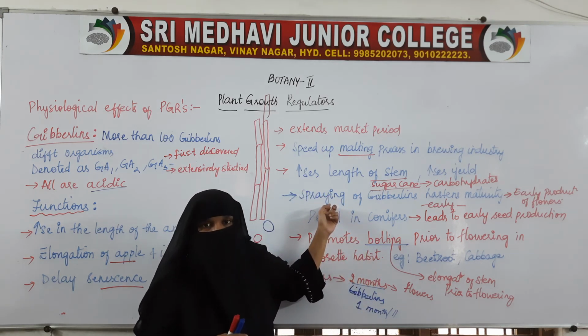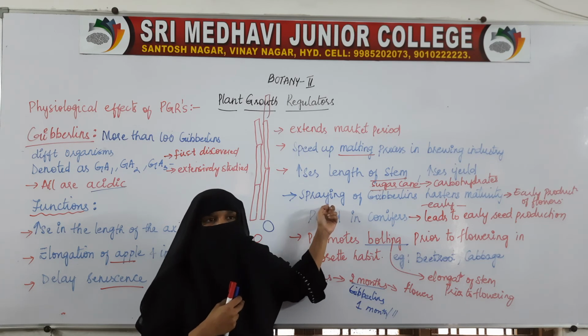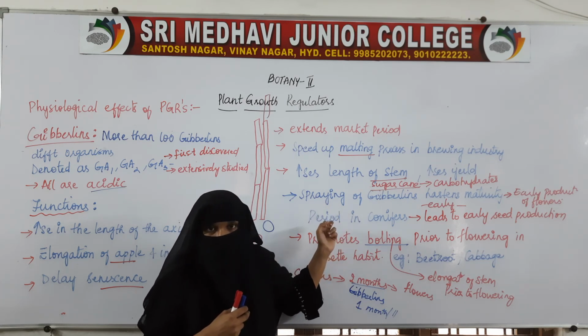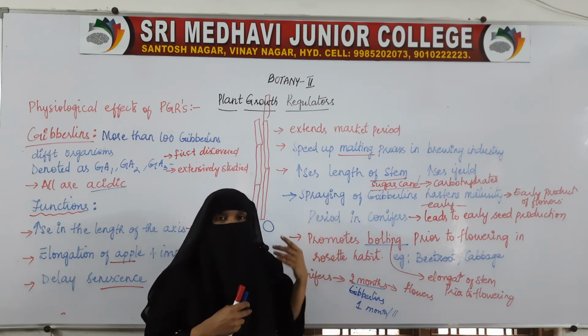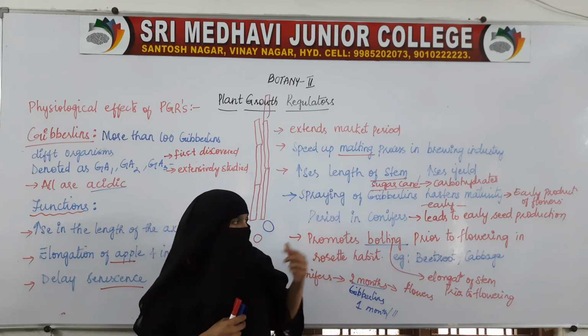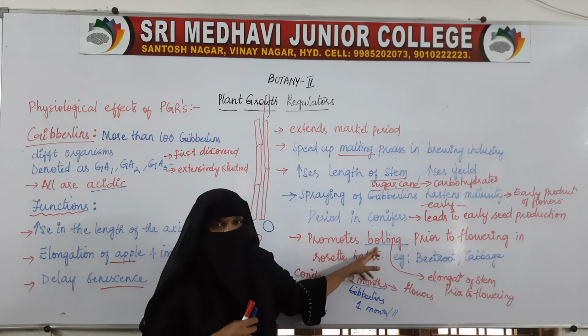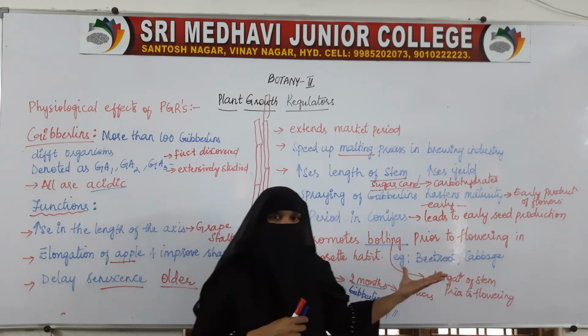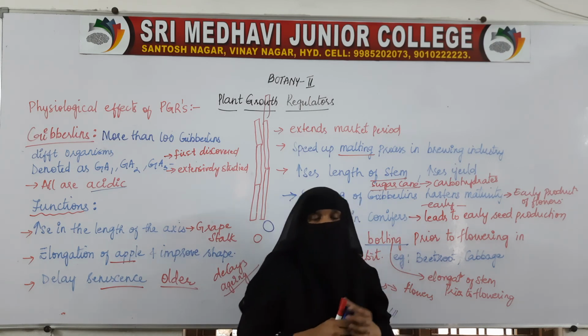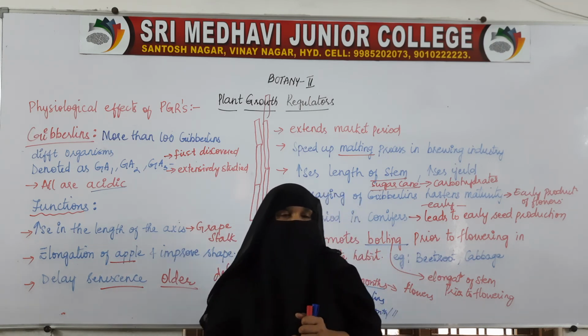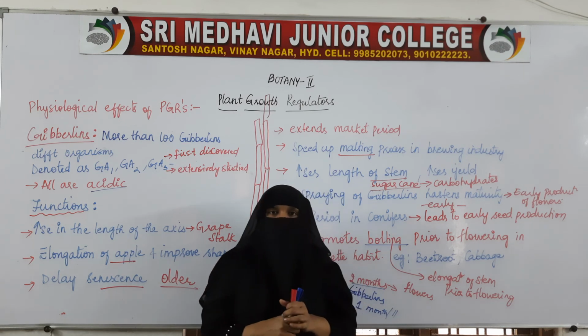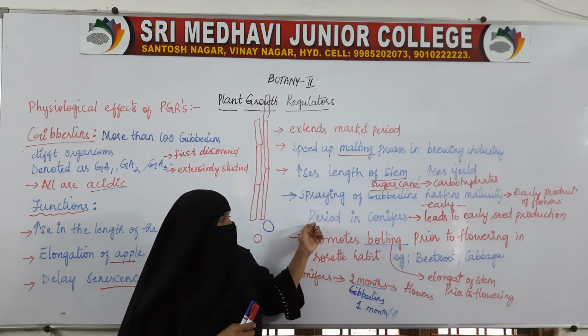When it is sprayed on the conifers, it reduces the juvenile or the vegetative phase and brings the flowering phase earlier. And apart from that, it also promotes bolting in the rosette habit plants. It increases the internodal length. It also helps in the elongation of the stem.